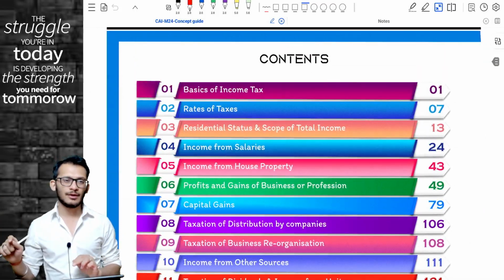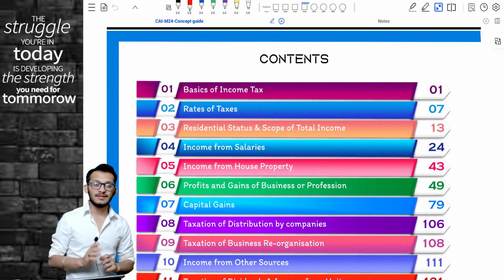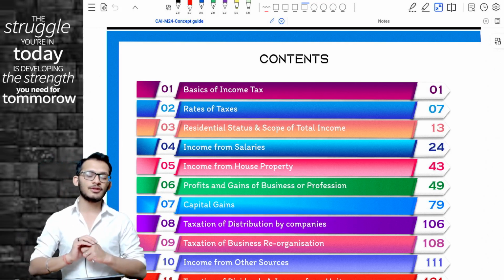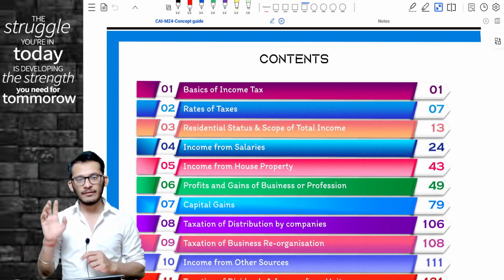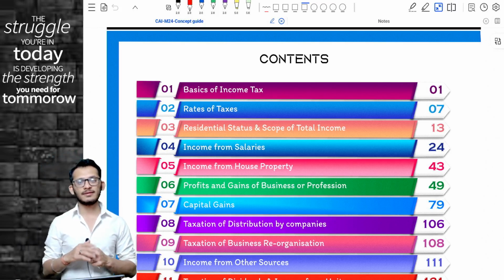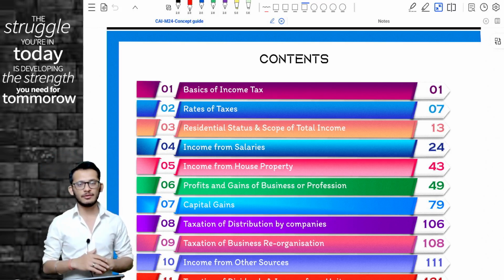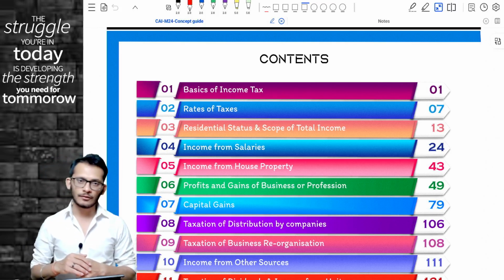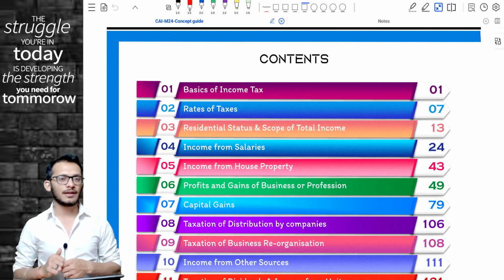Now, just to clarify, there are not many significant amendments when it comes to CA Inter. Yes, the one biggest amendment which you're going to look at is section 115BAC, which is going to be the last topic which we're going to discuss. Before that, we'll cover the smaller amendments so that you are very well aware about what is going to happen. Sounds good? Perfect. Let's start on that note.